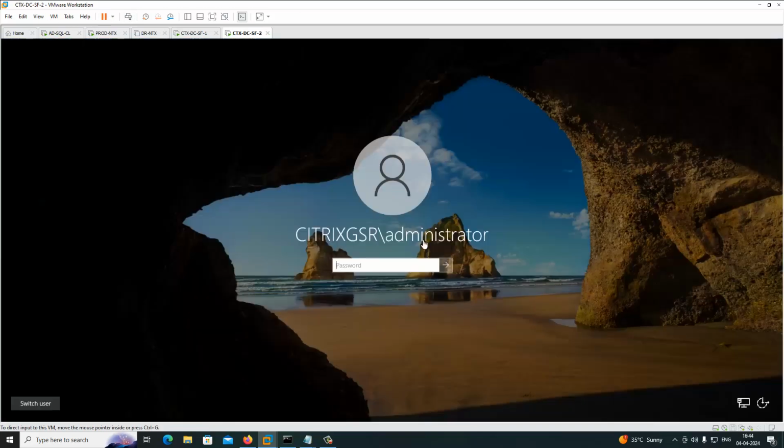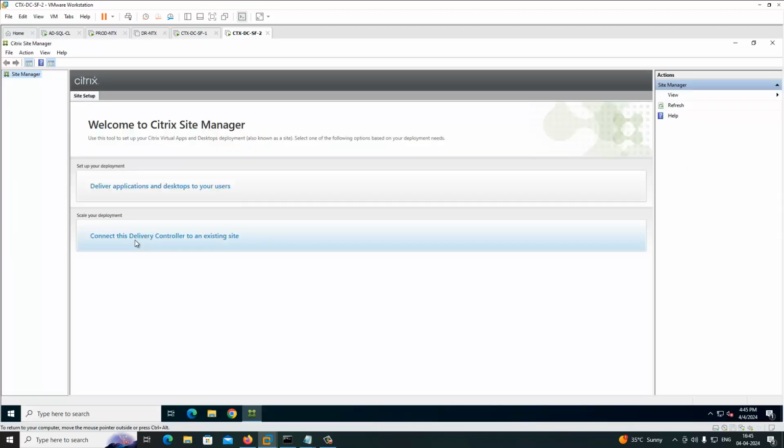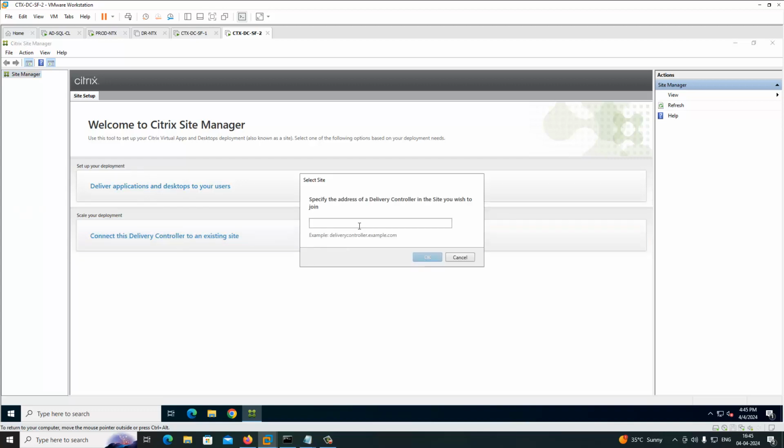Now go to the secondary server and connect this delivery controller to an existing site. Just click OK.